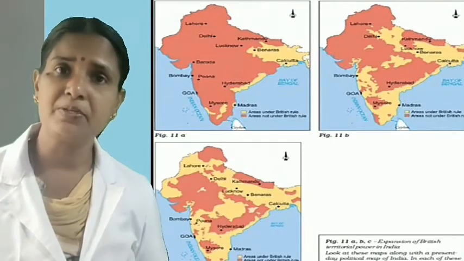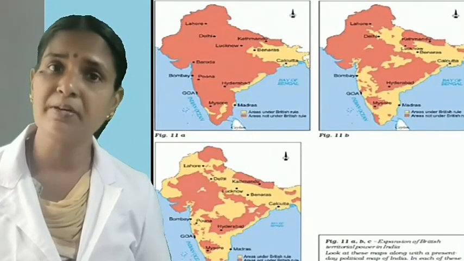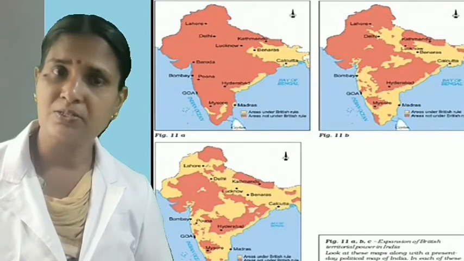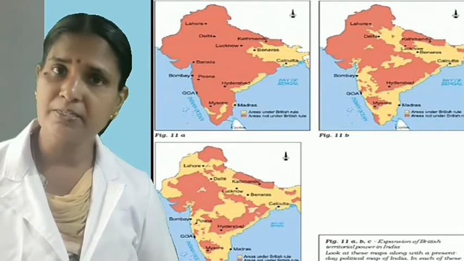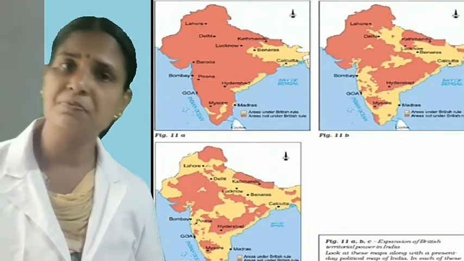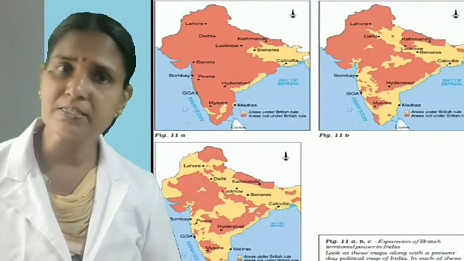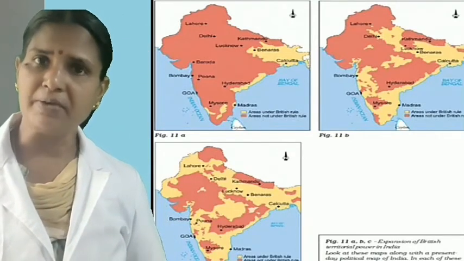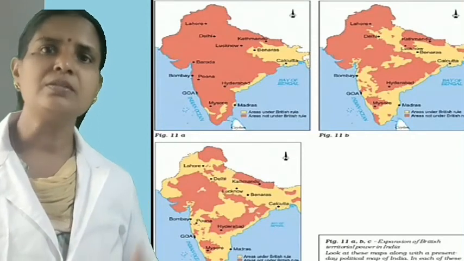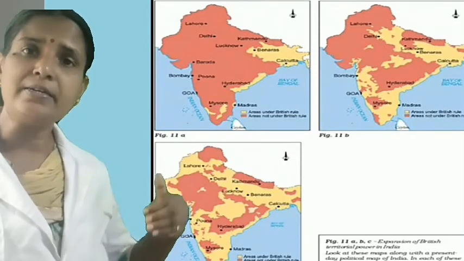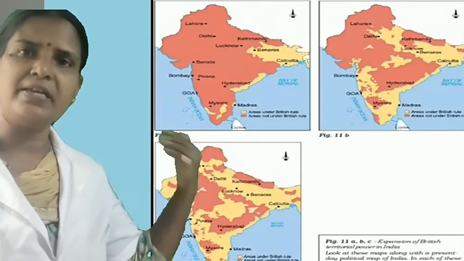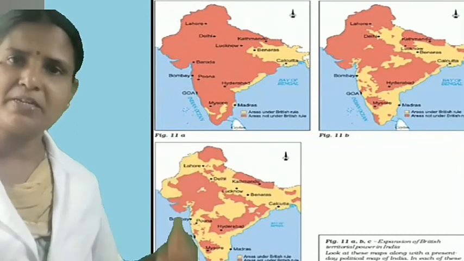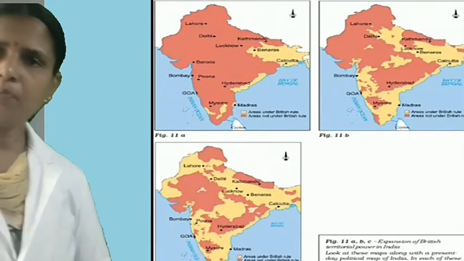And finally, do you remember in which year we got freedom from the British? That was in 1947. Do you remember? Am I correct? 15th August. At present, we observe the 15th August as Independence Day, and we celebrate it every year in our school. For what purpose? To make people aware of the importance of the 15th August and the dedication made by our leaders for getting freedom from the East India Company's rule as well as the British government. I hope all of you understood.